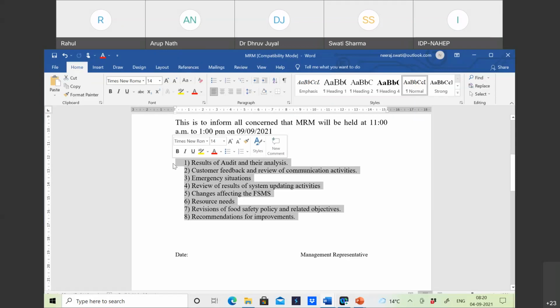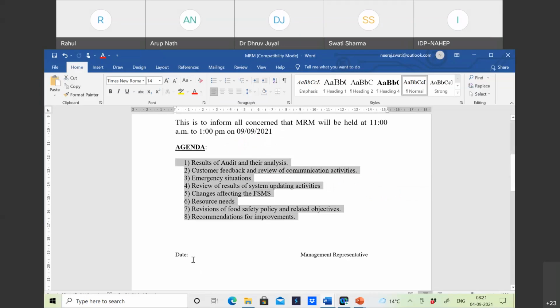Here we have set as results of audit and their analysis, customer feedback and review of communication activities, emergency situations, review of results of system updating activities. अगर system updating activities का जो review उन्होंने किया, regular जो update करते हैं उसका review भी वो लोग यहाँ करेंगे. Changes affecting the FSMS, resource needs, revision of food safety policy and related objectives, recommendations for improvements. So this is how the agenda is set.